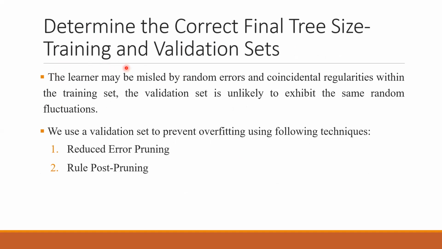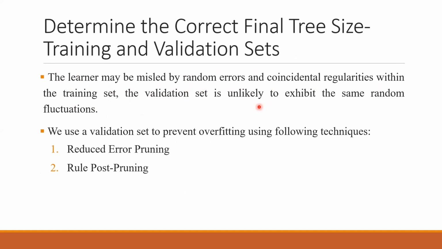For the training and validation set approach, the learner may be misled by random errors and coincidental regularities within the training set. The validation set is unlikely to exhibit the same random fluctuations. When we have a training set, because of noisy data there might be some irregularity, so it is not working flawlessly.